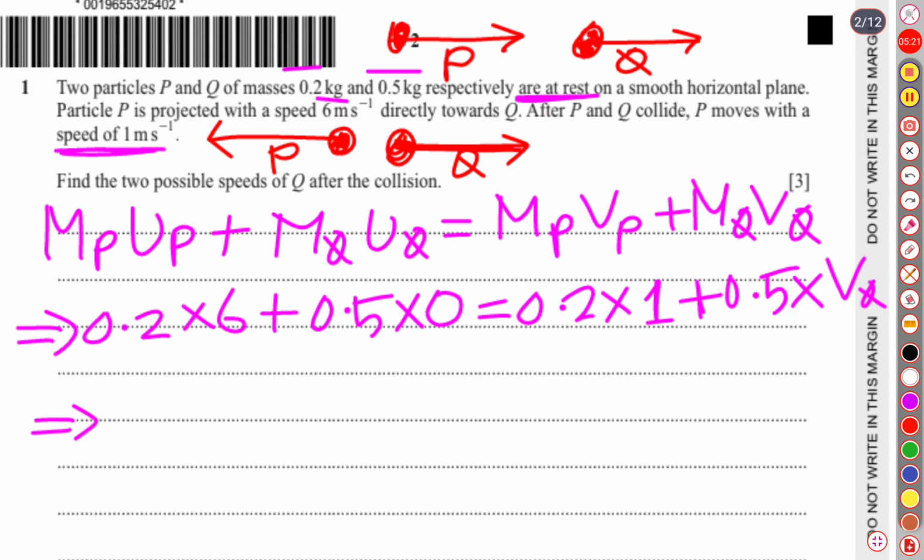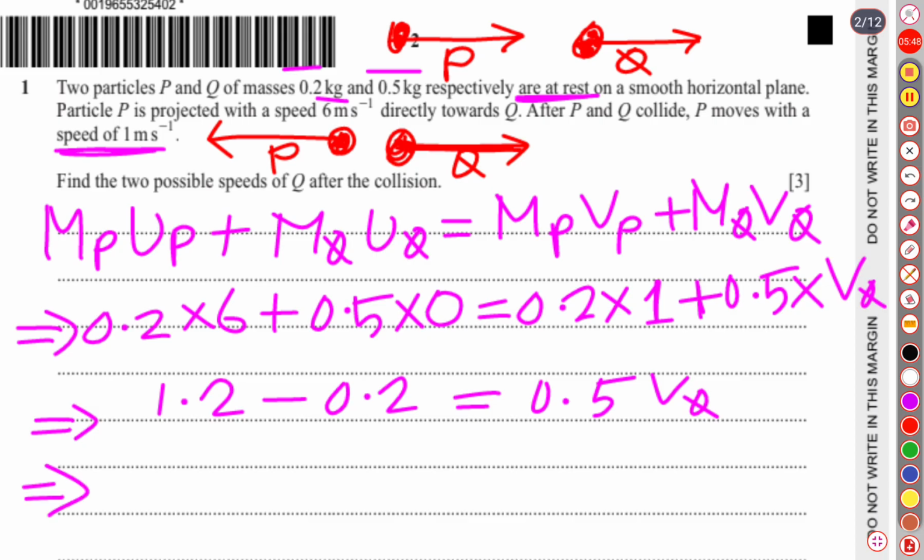Then if we calculate this, 0.2 into 6 is 1.2. So 1.2, then minus, the right side term is 0 so it can be ignored, 0.2 into 1 is 0.2, equal to 0.5 into the velocity of Q. So the velocity of Q when particles P and Q move in the same direction: from 1.2, if we subtract 0.2, it is going to be 1.0, which is being divided by 0.5. So 5 2s are 10.